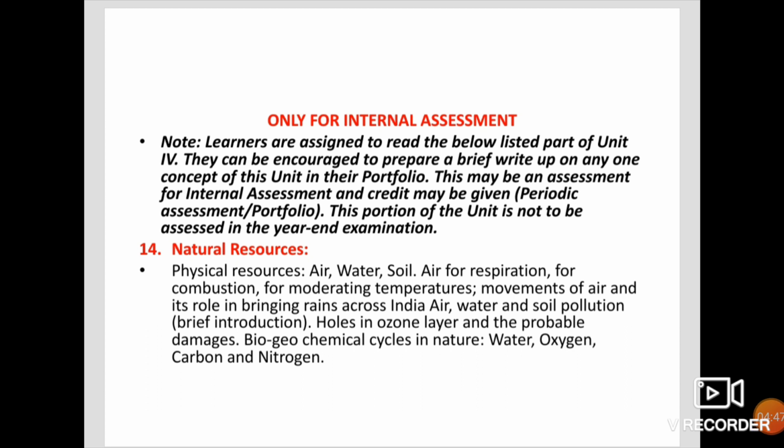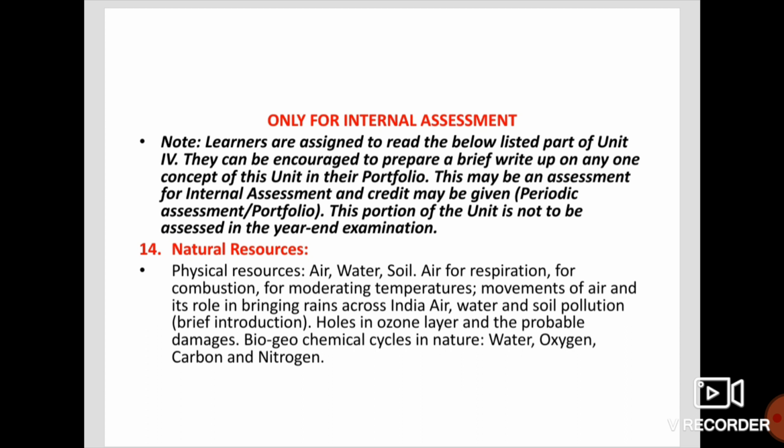Next one, see internal assessment. I told you already: periodic test 5 marks, the test conducted by the teacher in the class 5 marks, laboratory experiments 5 marks, and the remaining 5 marks are for portfolio. Here one specification is there: chapter number 14, natural resources.